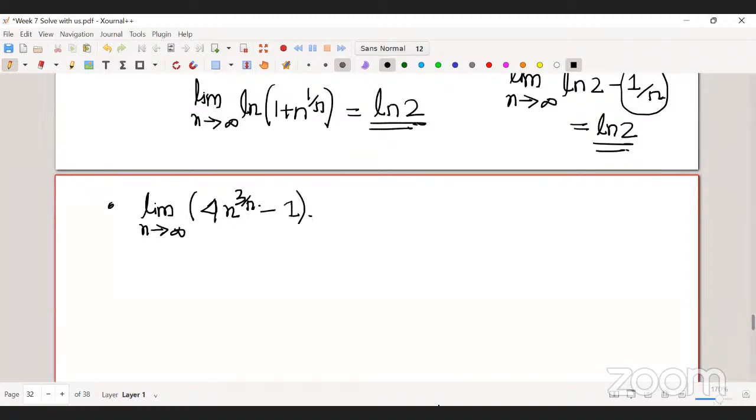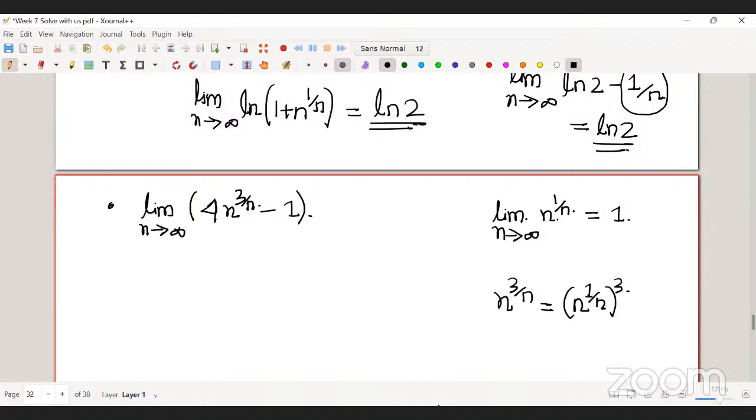So we know that the limit as n tends to infinity of n to the power 1 by n is 1, right? This is what we know. So this n to the power 3 by n is nothing but n to the power 1 by n, whole power 3. Correct? Yes. Now can you do it?